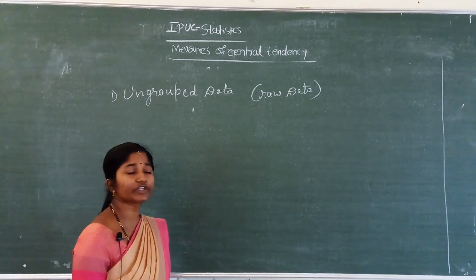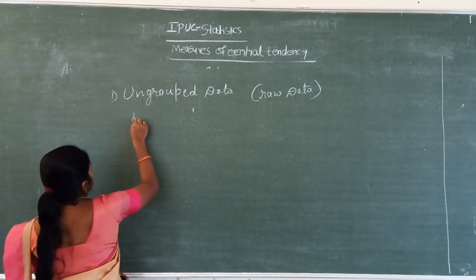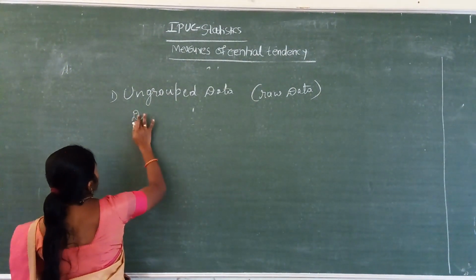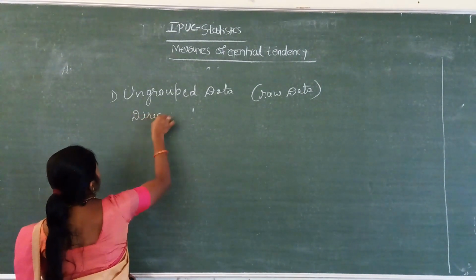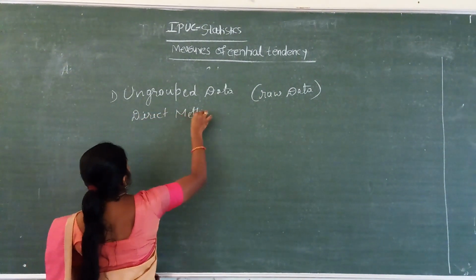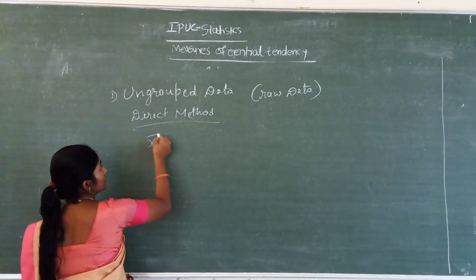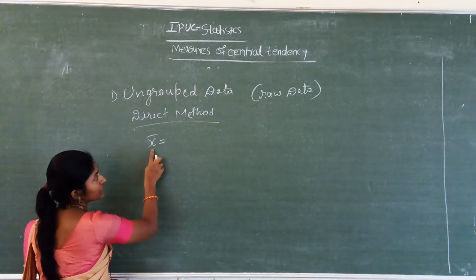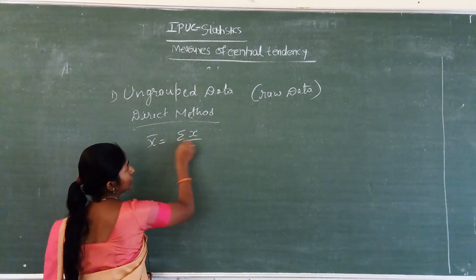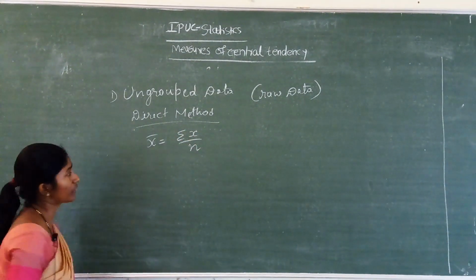In the ungrouped data, the first one is discrete, in the direct method. What I have written now is the same formula: x bar equals summation x divided by n.